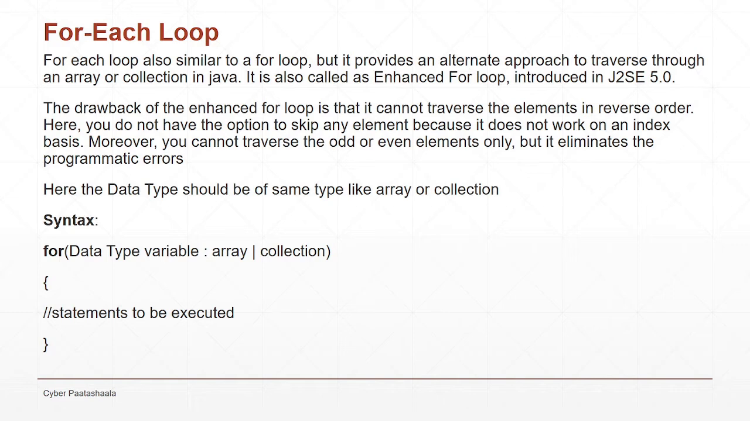And the syntax for the for each loop is: for, open brace, and then the data type and then a variable, colon, followed by an array or a collection, and then closing brace, open curly brace, the set of statements which need to be executed several times, and then closing curly brace. Here the data type should be the same type as the array or collection. As an example, if you are using a string array, the data type should be of string type. So like this.